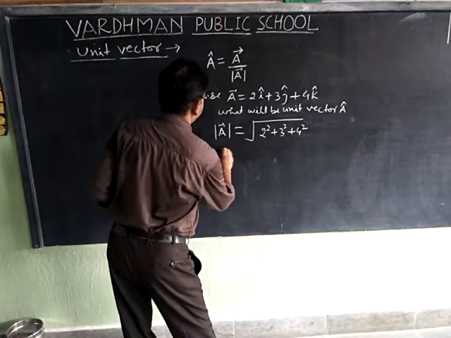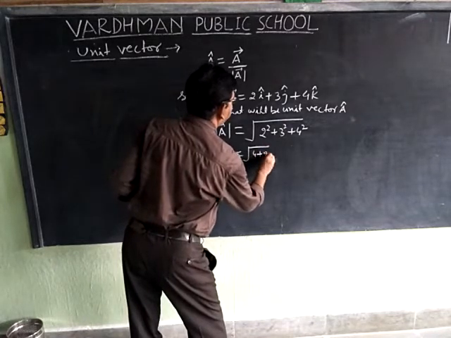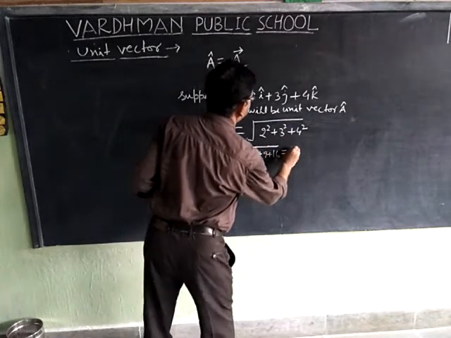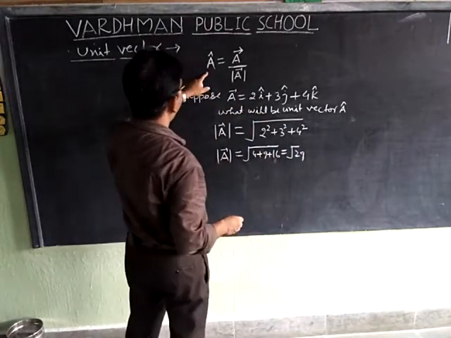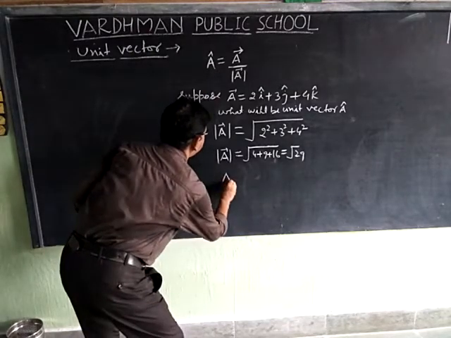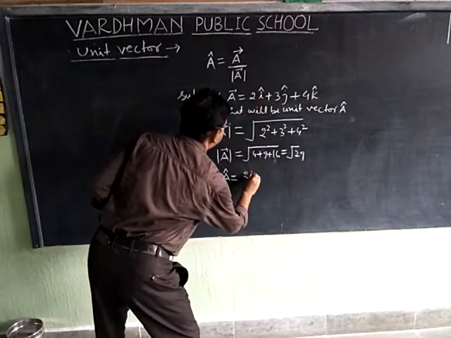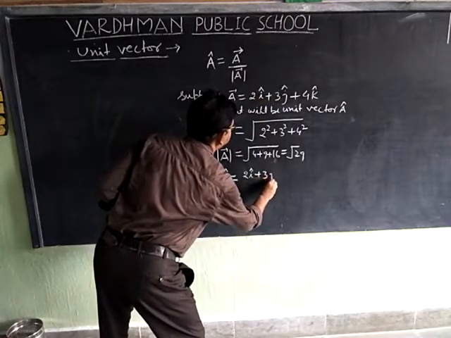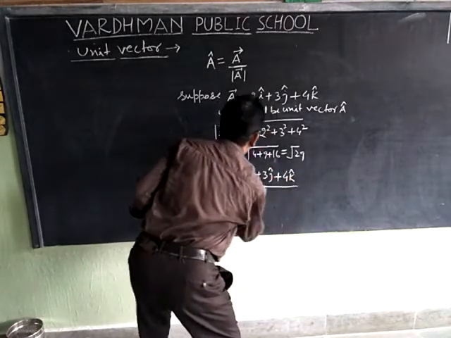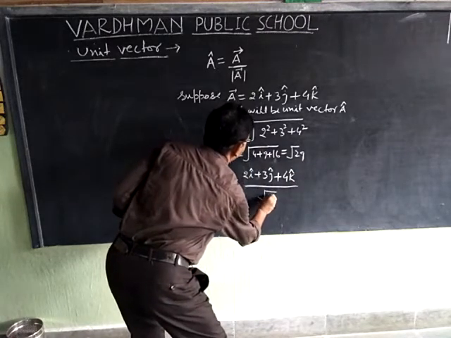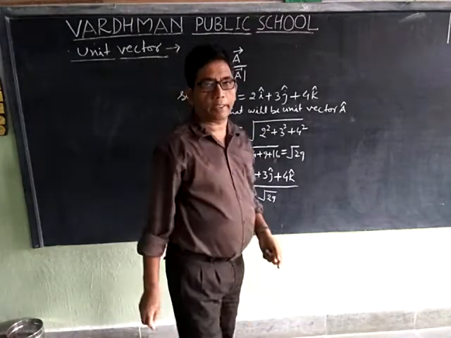So mod A is equal to under root 4 plus 9 plus 16, which is equal to under root 29. Thus we put the value here: unit vector A is equal to vector A, that is 2i plus 3j plus 4k, upon under root 29, because the value of mod A is under root 29.